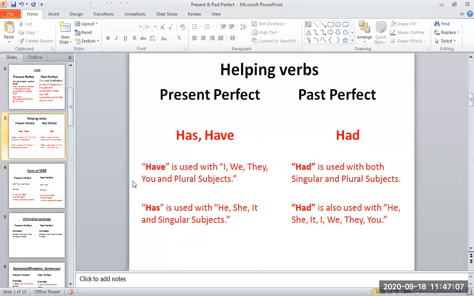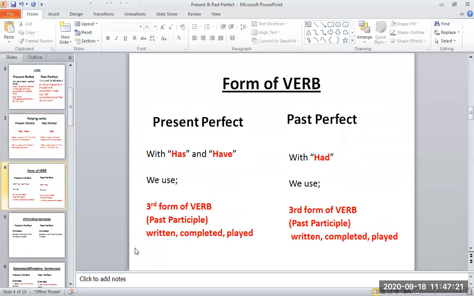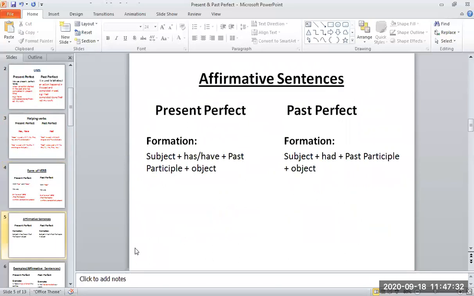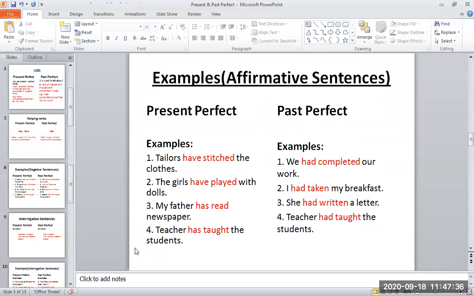These are helping verbs which are used in both tenses. Has, have are used in present perfect, and had is used in past perfect. Have is used with plural subjects and I, we, they, you. Has is used with singular subjects and he, she, it. Then we talked about the form of verb. The third form of verb is used in perfect tenses. It is also called past participle, like written, completed, played. Then we talked about the formation of sentences and then their examples.